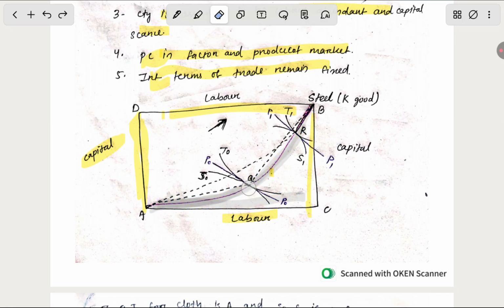As you know, at point Q, the capital labor ratio of good X is equal to the slope of QC, and the capital labor ratio of Y is the slope of QD. But when trade is established, the country is now producing at a different point. The country's capital labor ratio in production exists where the angle is T, and the capital labor ratio worldwide which is produced by the country is needed at the angle B T.